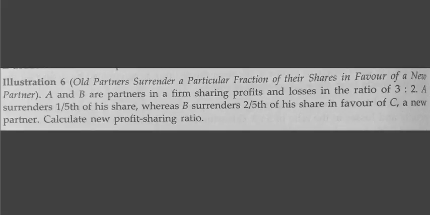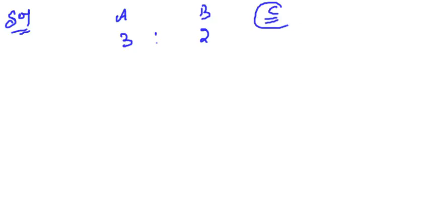Let's do the problem. Let's first of all write down the facts. So there are two partners, A and B. They are sharing profits in the ratio of 3:2. A new partner, C, is admitted, right?